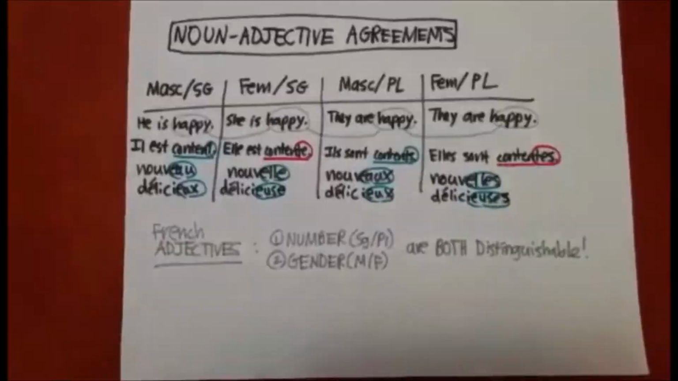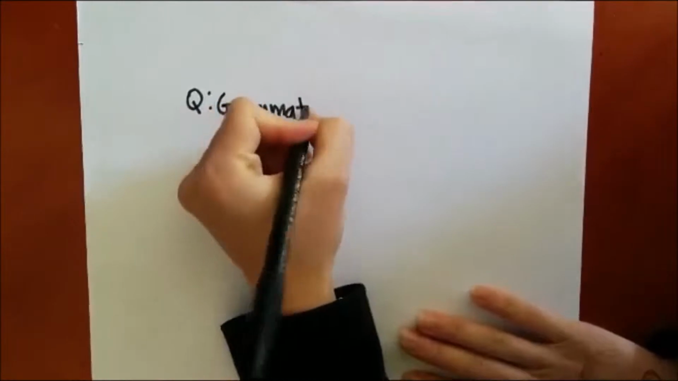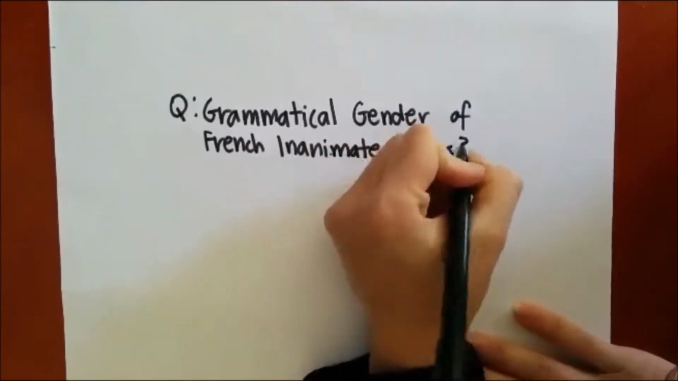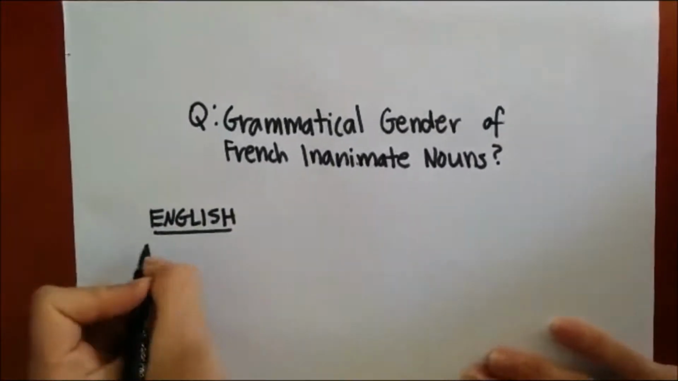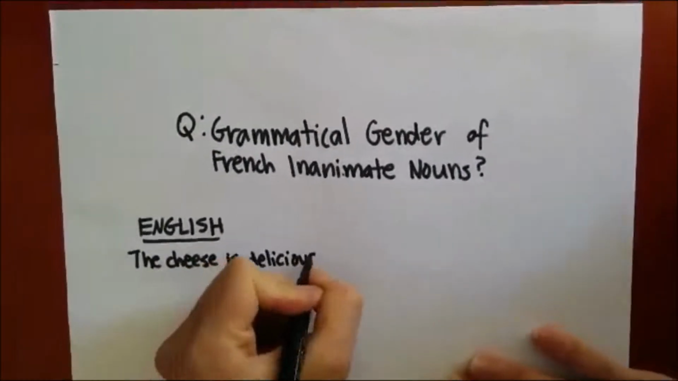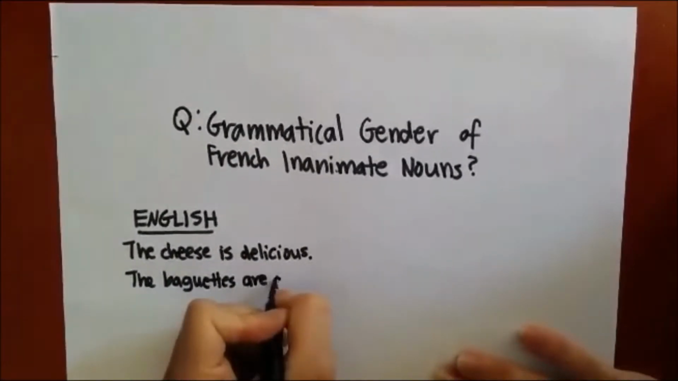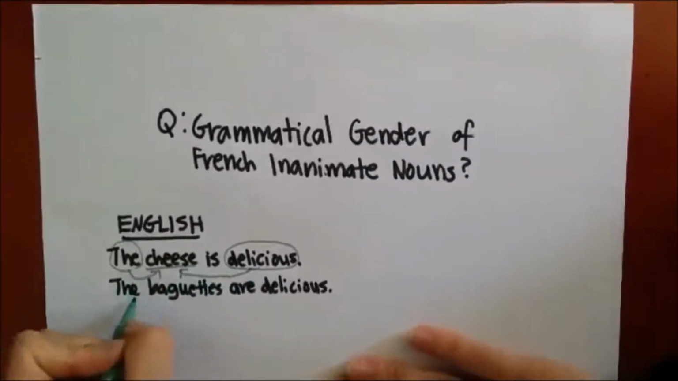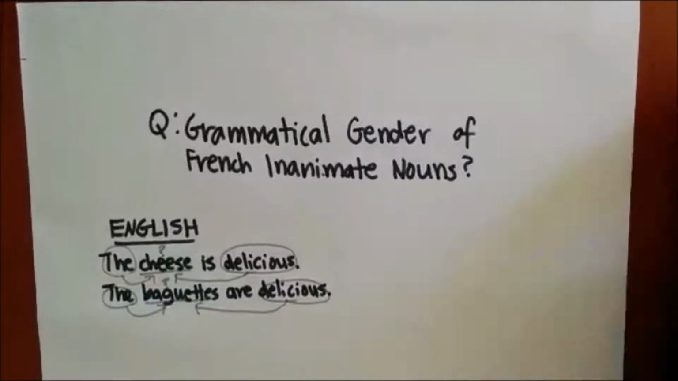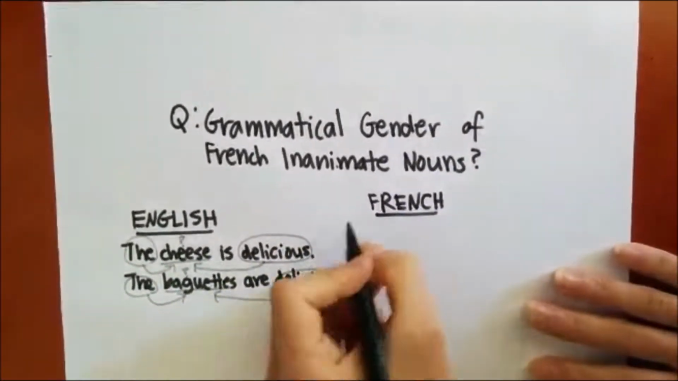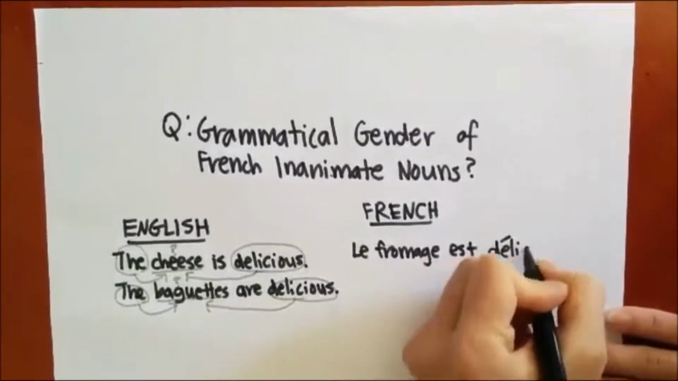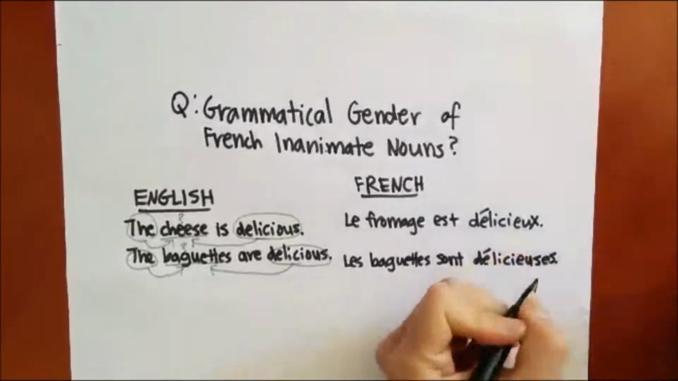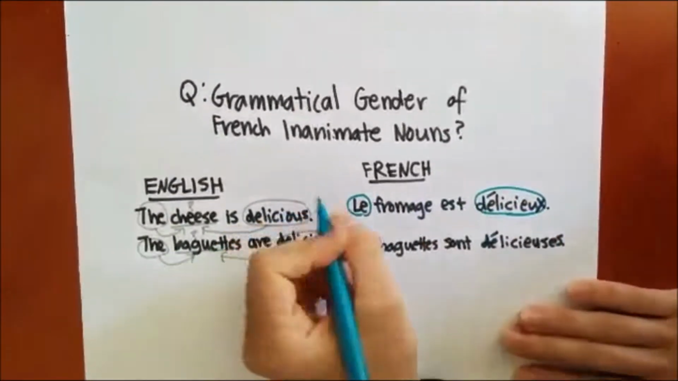Let us now return to the original question. How do we determine the grammatical gender for nouns that are biologically neither male nor female? Let's look at the English statements. The cheese is delicious and the baguettes are delicious. Neither the article the nor the adjective delicious indicate the grammatical gender nor the number of the nouns cheese and baguettes. However, in the French translation, le fromage est délicieux, we see that fromage must agree with the masculine singular article le and the masculine singular adjective délicieux.